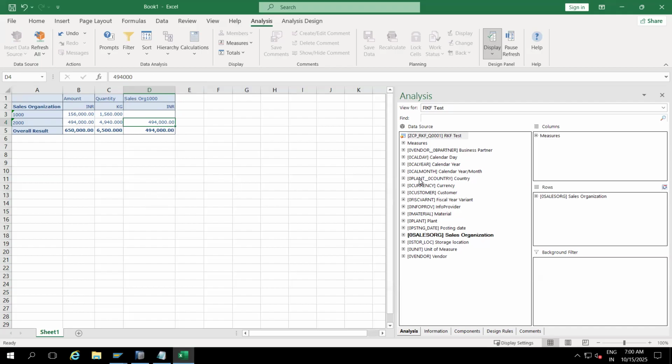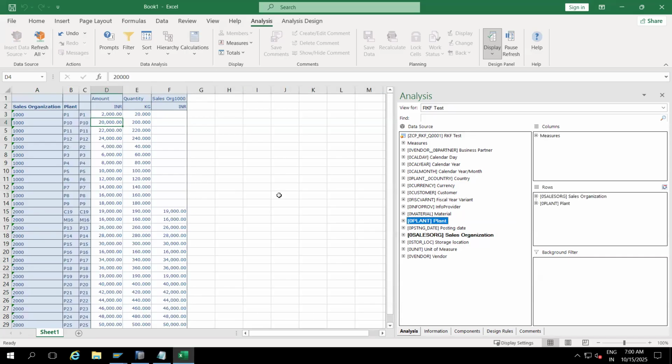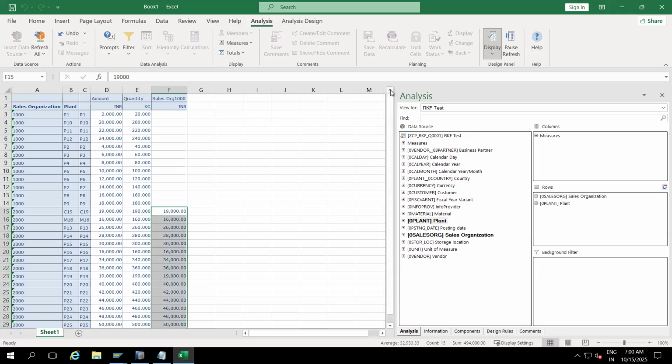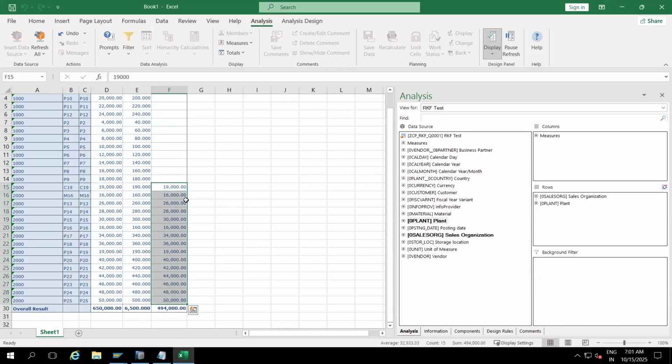And if you drag and drop plant, now you can see that where sales org is 2000, there I can see the amount. I will simply ignore the other values. I will not analyze them. Wherever I can see RKF values, I simply analyze those for my reporting. I am responsible for only sales org 2000, so I restricted only these values and I will analyze only this for my report.